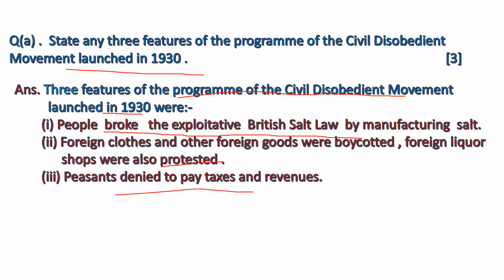Peasants denied to pay taxes and revenues. During British time, peasants had to pay many taxes or revenues. This was very exploitative. Peasants were not able to pay taxes and revenues. So, peasants of India also wanted to protest against the British rule. So, by denying to pay taxes and revenues, they showed their protest against the British rule.